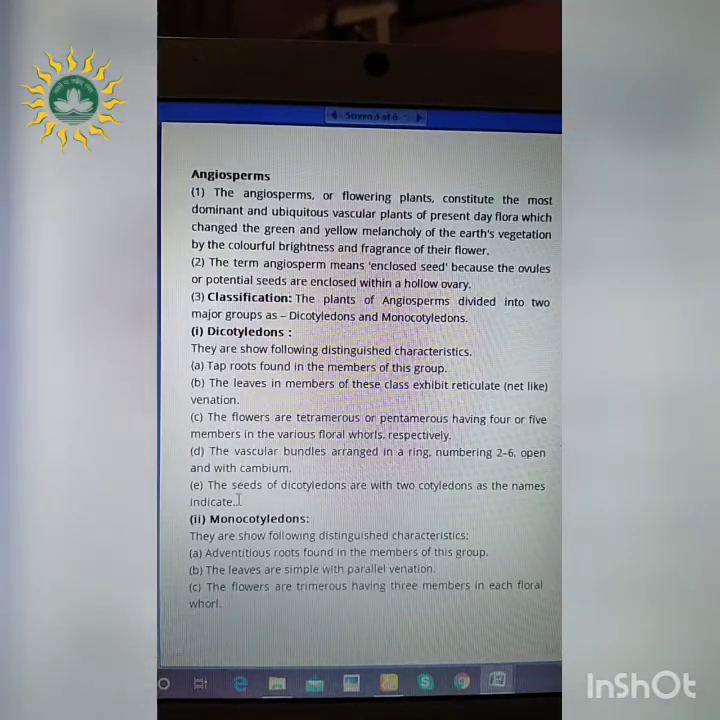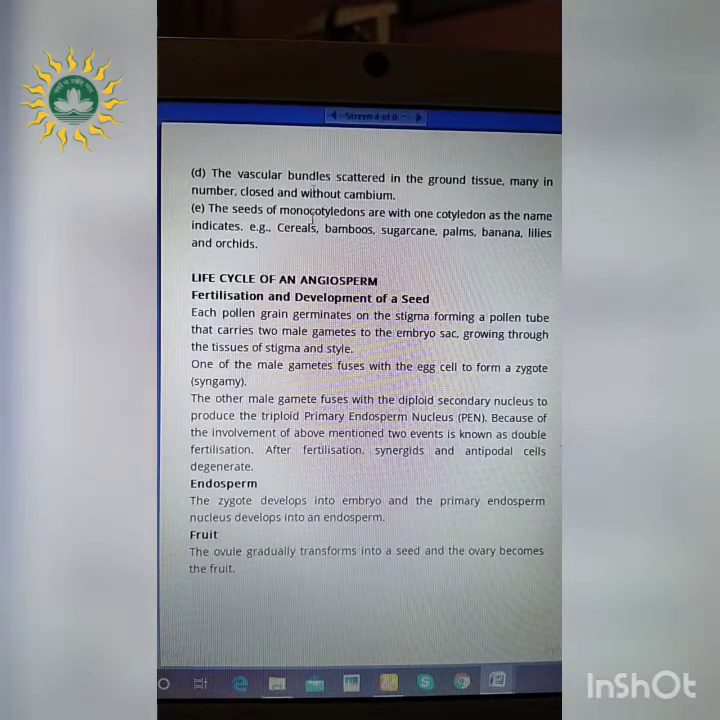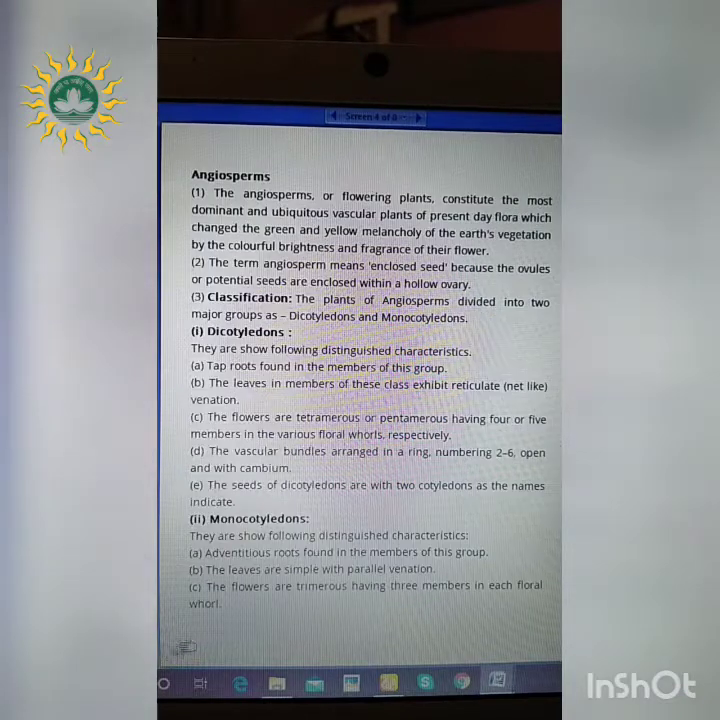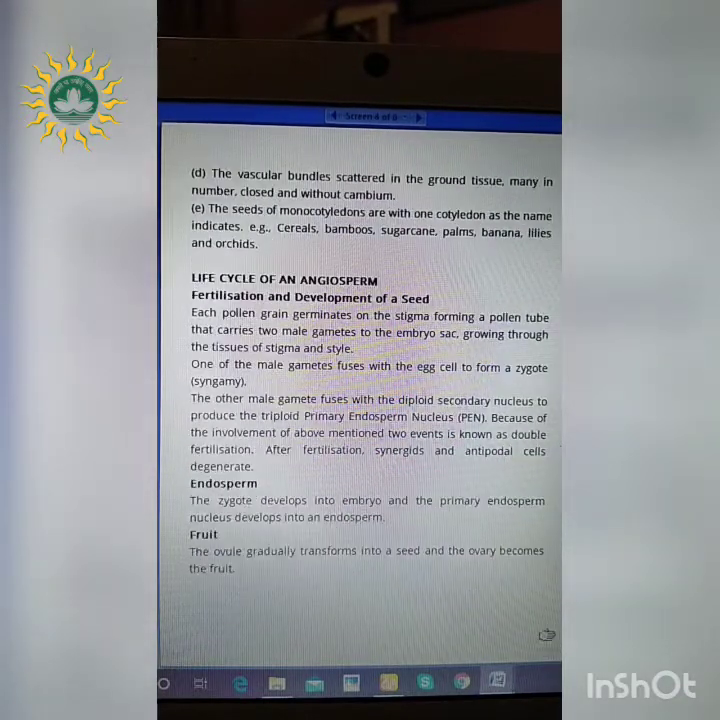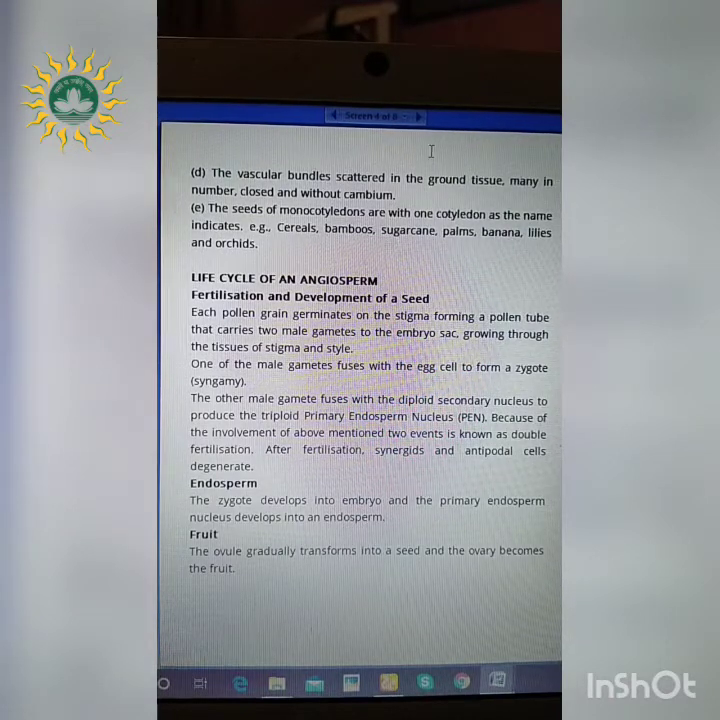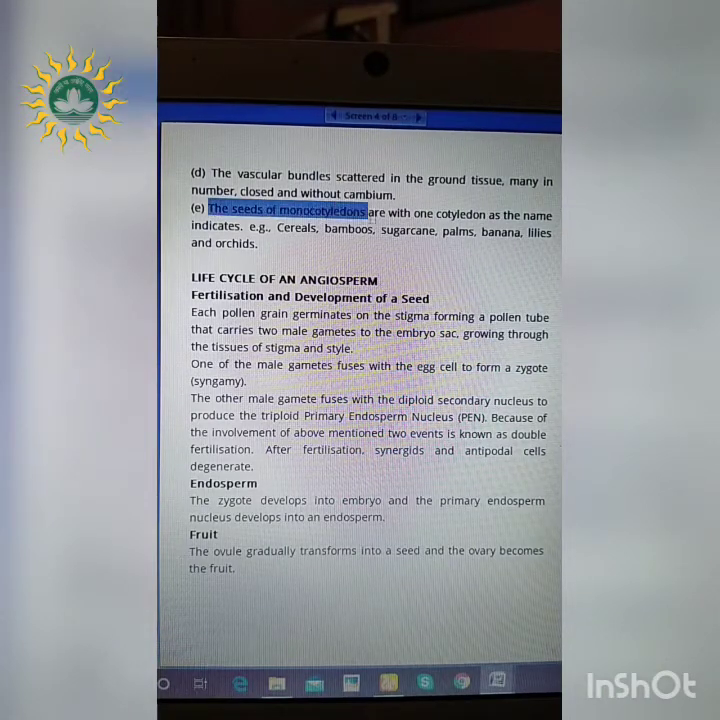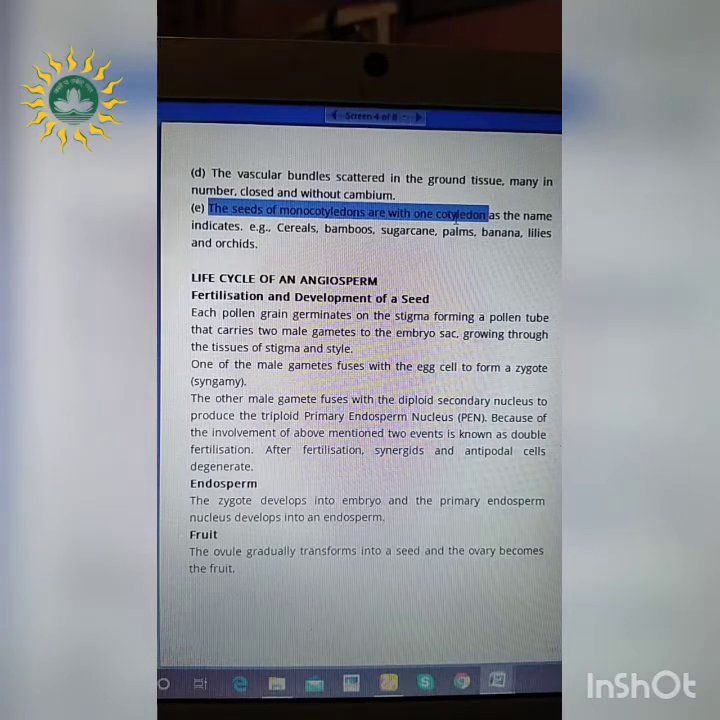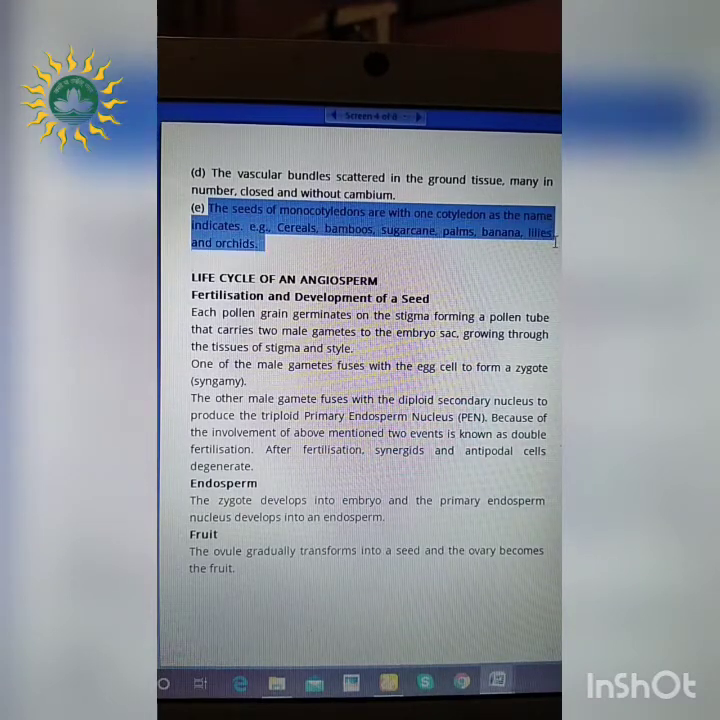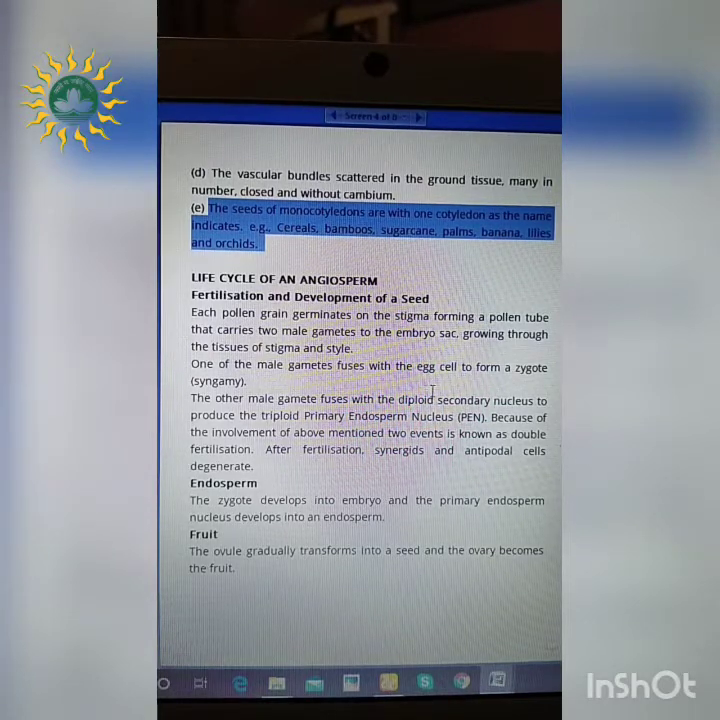In dicotyledons, we have seen that they are arranged in a ring, right? Here we see they are scattered, closed and without cambium, whereas in dicotyledons, they are open and with cambium. So we can easily say in monocotyledons, the cambium is absent. As a result, secondary growth does not take place. Next, the seeds of monocotyledons are with one cotyledon, as the name indicates, which I have mentioned previously. Next we'll move on to the life cycle of an angiosperm.